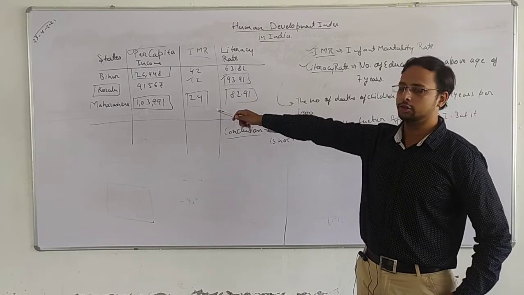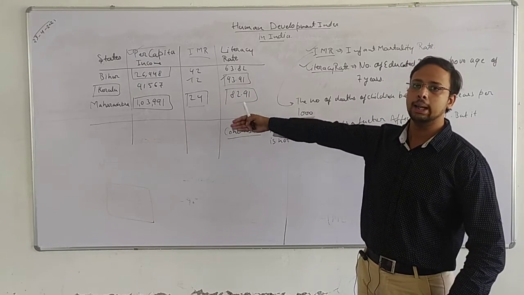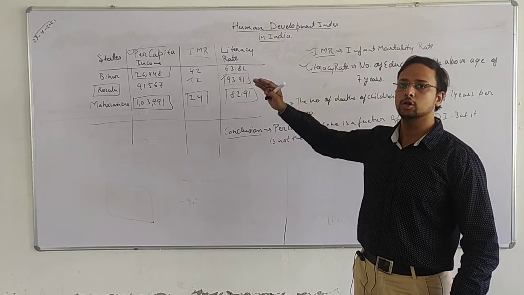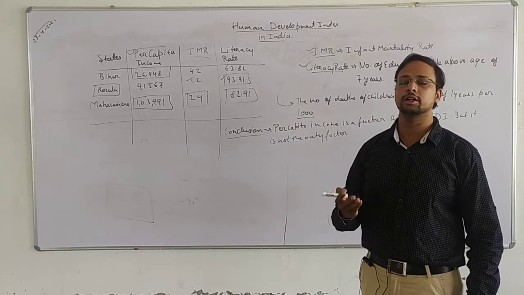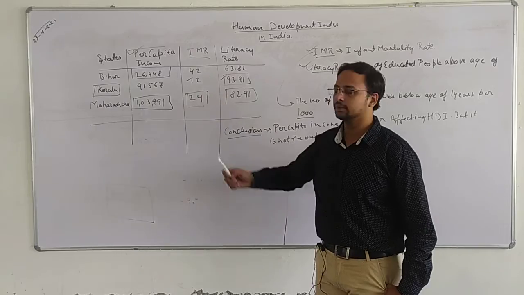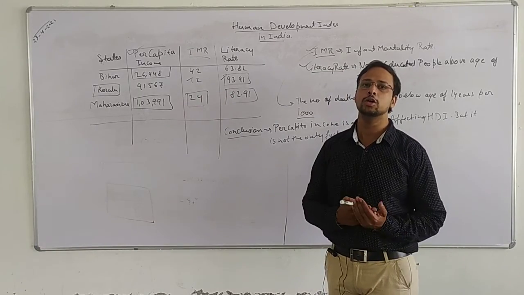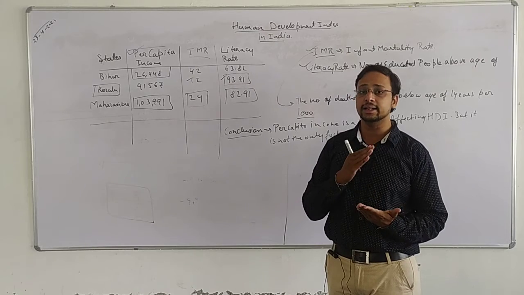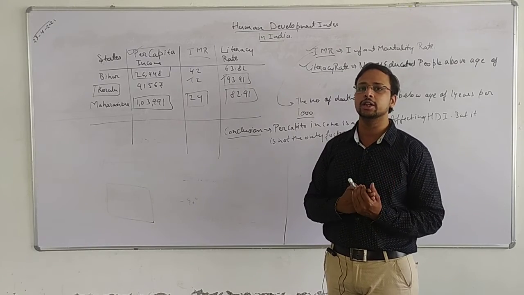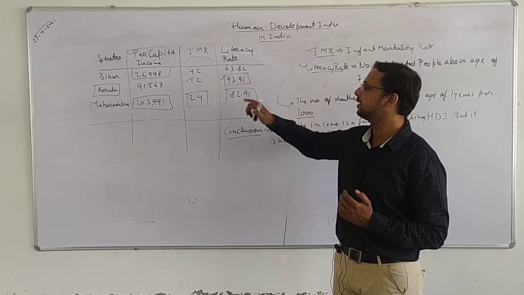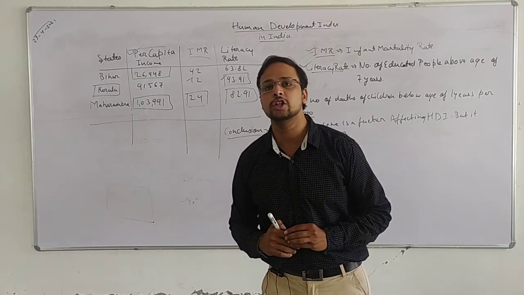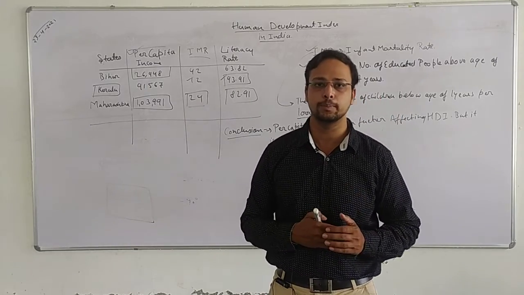Kerala has a good situation: rather than having a high per capita income, it has good services for healthcare and education. Because infant mortality rate is low, the healthcare services in the state are very good, and because the literacy rate is high, the educational system in the state is also very good.